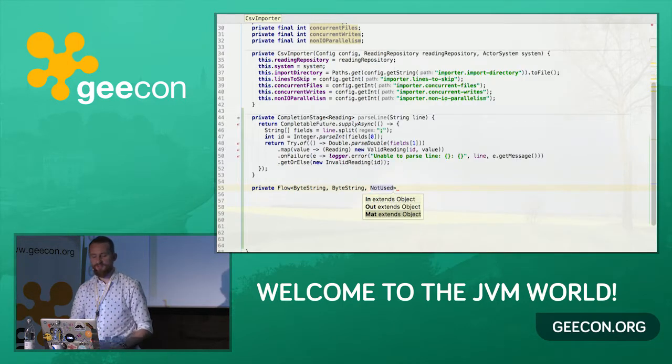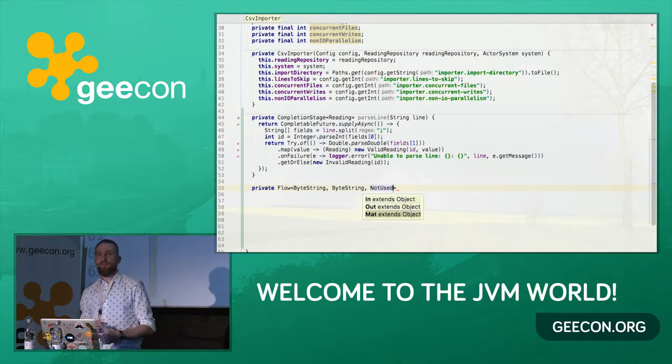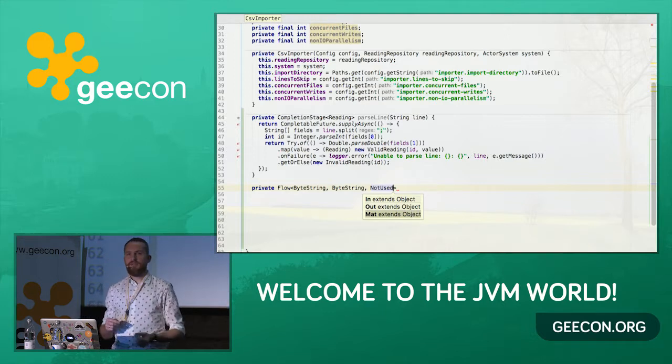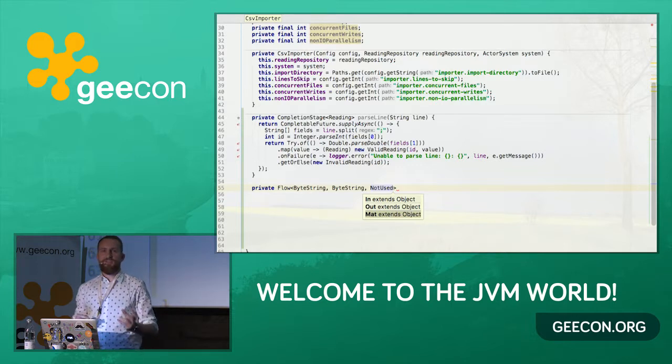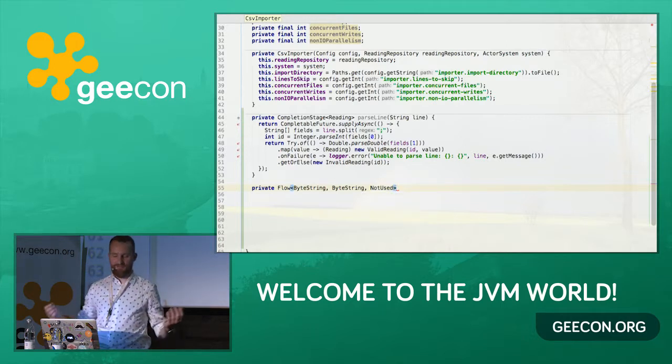And NotUsed is basically a compromise between the Scala and Java APIs, because in Java you have the void type, the capital V Void. In Scala you have Unit, and since the authors of Akka wanted the API to be unified between Scala and Java, they decided to introduce some types that tie together voids, units, and the Java world and the Scala world. So NotUsed is basically something. In the Java world you can think of it as Void. In Scala you can think of it as Unit. But it basically says that we don't care about the value.